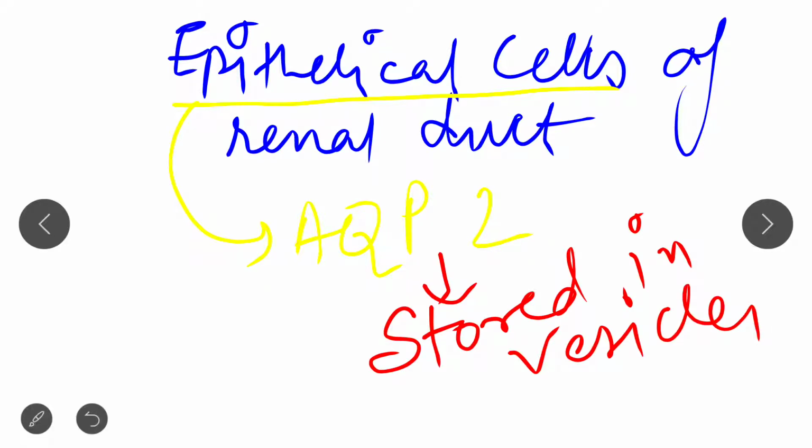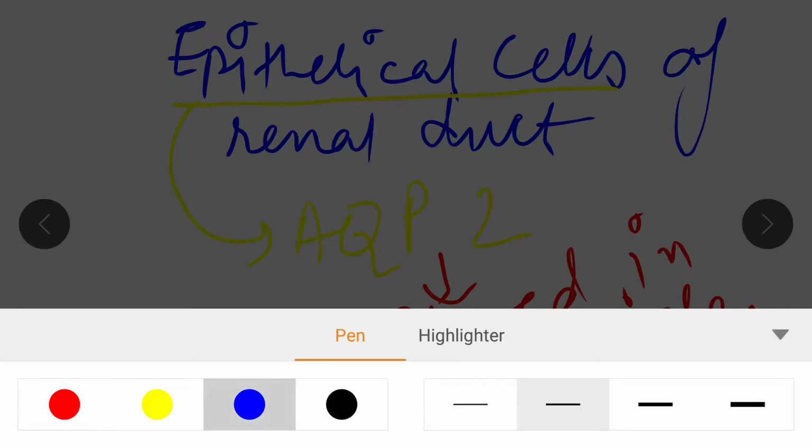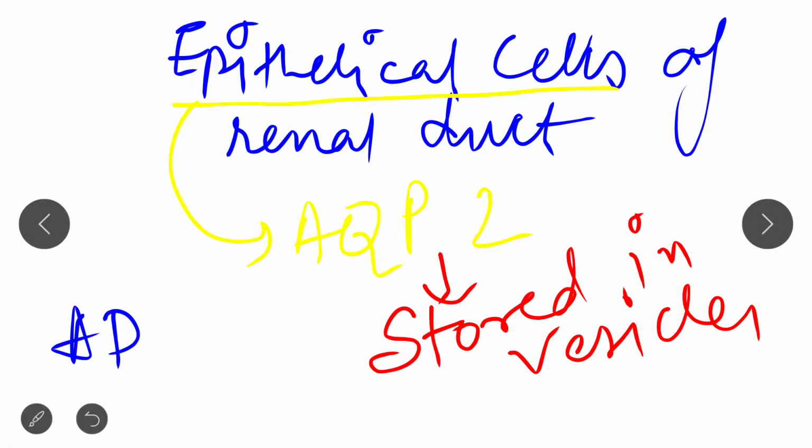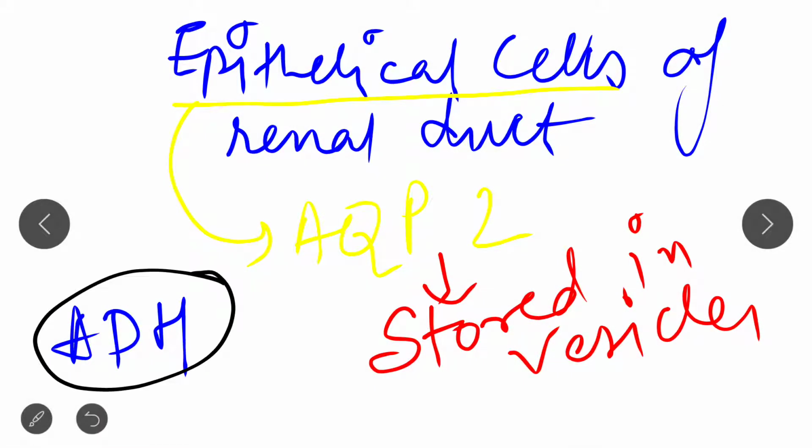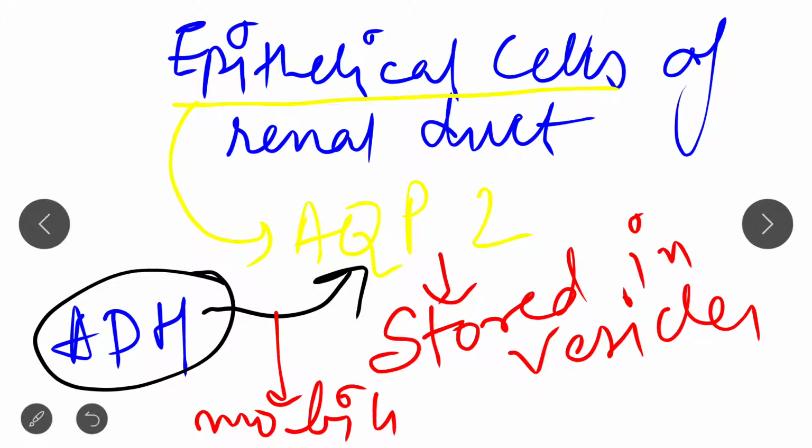And when there is a need for water retention, the ADH hormone, that is antidiuretic hormone, that is present there, basically mobilizes aquaporin 2, which is stored in vesicles.